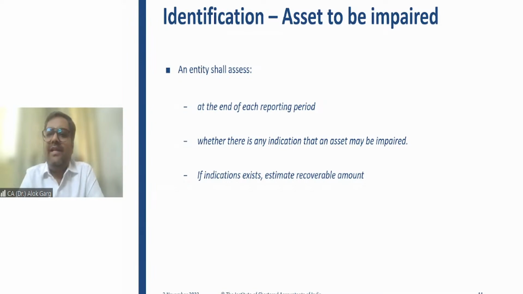So one thing is very clear, sir. It means if the indication does not exist, then you are not required to do this impairment testing. You are not required to compute value in use. You are not required to compute fair value less cost to sell. You are not required to get through all those valuations. Okay, friends? Is that clear?